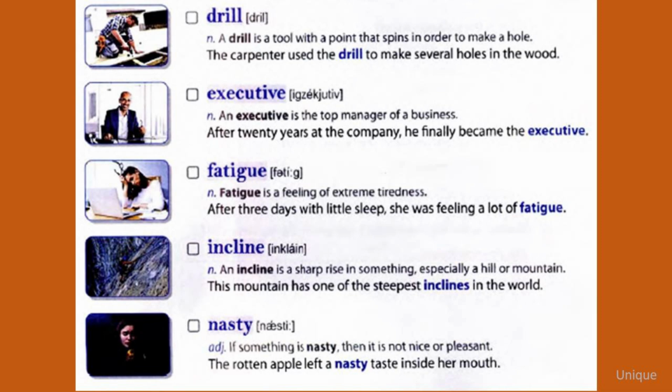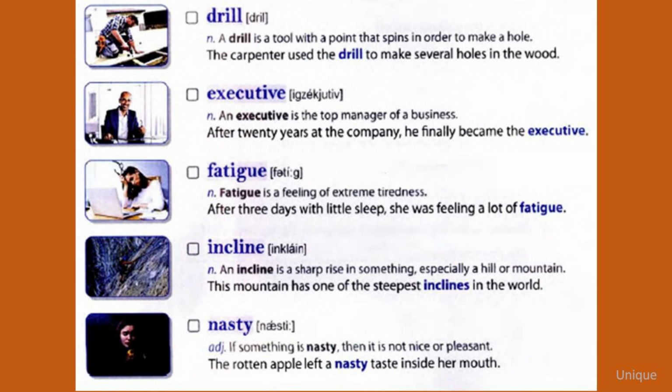Executive. An executive is the top manager of a business. After 20 years at the company, he finally became the executive. Fatigue. Fatigue is a feeling of extreme tiredness. After 3 days with little sleep, she was feeling a lot of fatigue.